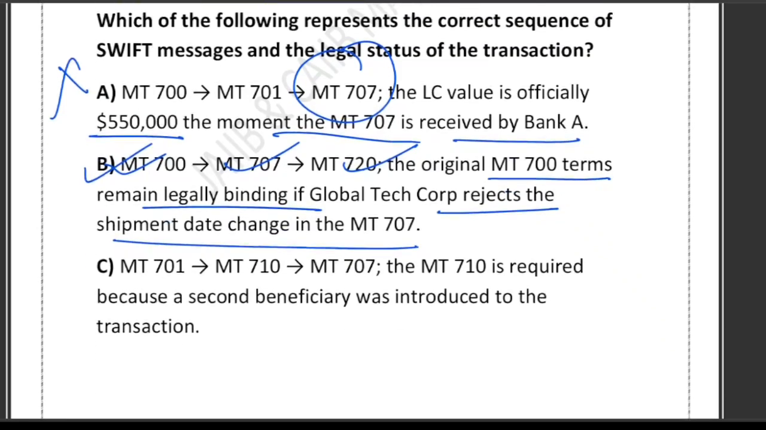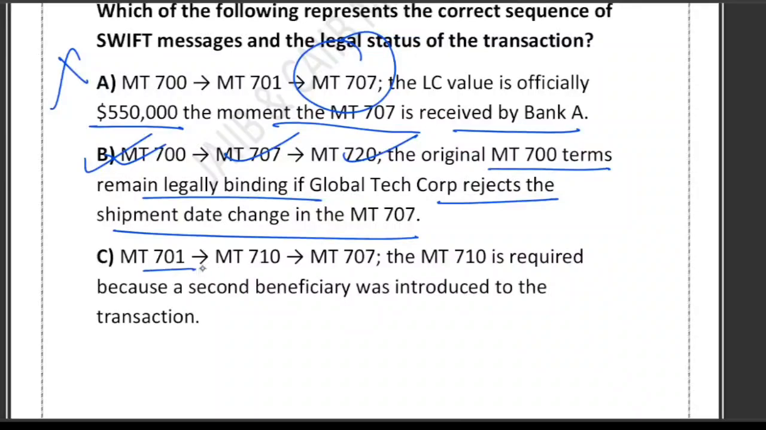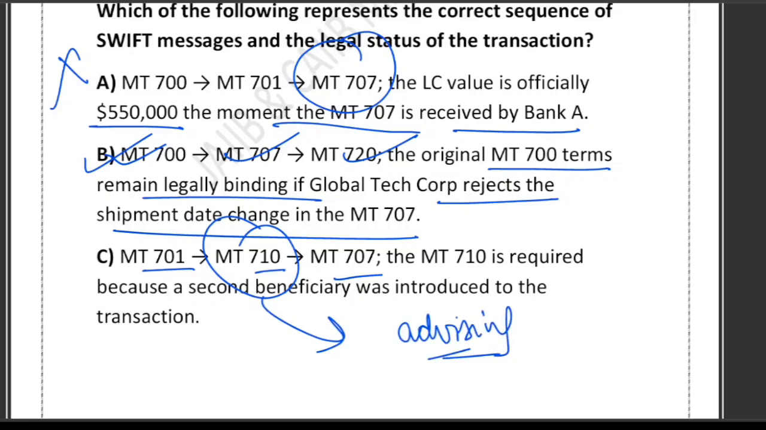What about option C? Option C says 701, 710, 707. It is wrong. You know very well that MT710 is only for advising LC. Please understand, these are the SWIFT messages that you must keep in mind. So MT710 is for advising LC through another bank. Suppose we want to advise an LC through another bank, then MT710 is used. It has nothing to do with a second beneficiary or transfer.